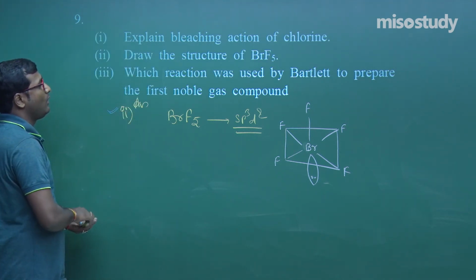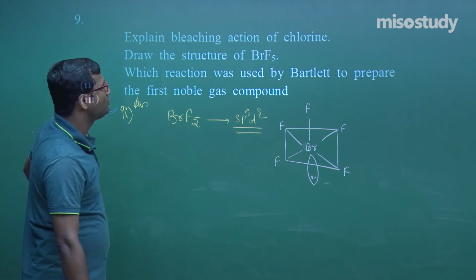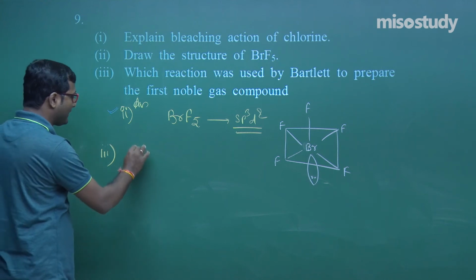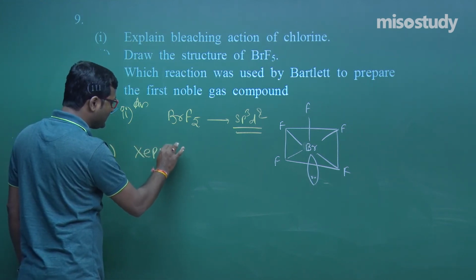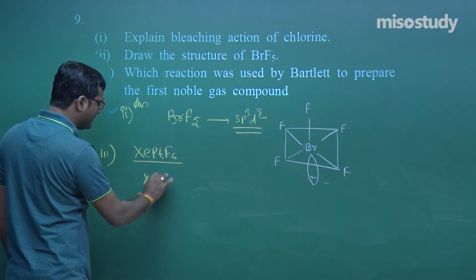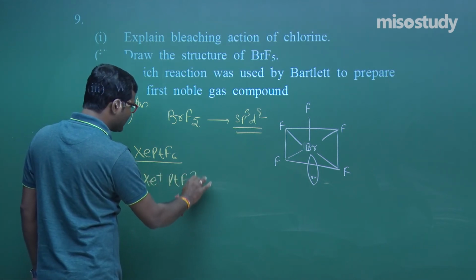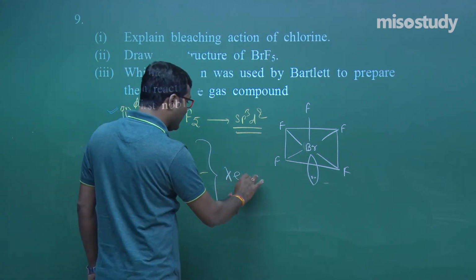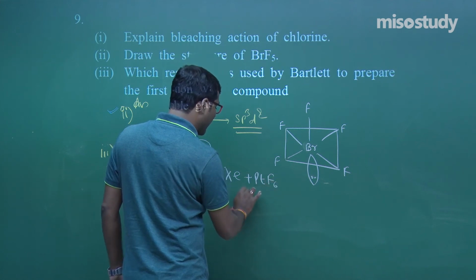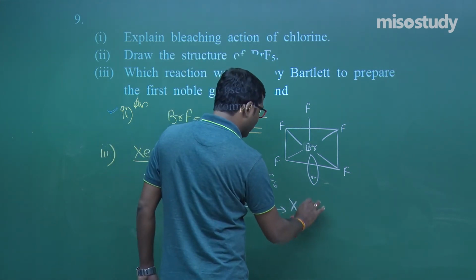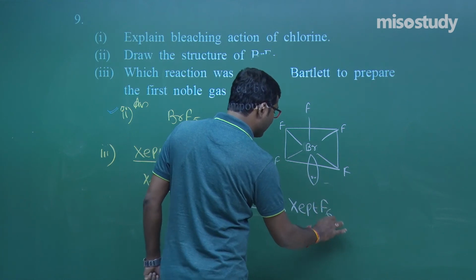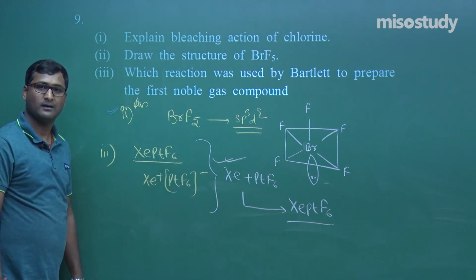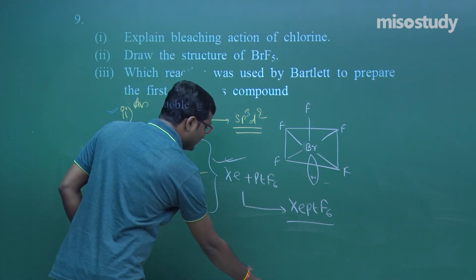This is the case. Now, which reaction was used by Bartlett to prepare the first noble gas compound? The first noble gas compound is XePtF6, my friend. That is Xe plus PtF6, my friend. When Xe was treated with PtF6, there was formation of the first compound, XePtF6. This is the reaction, my friend. Clear? Now I am going to rub this part and we'll discuss the next question.